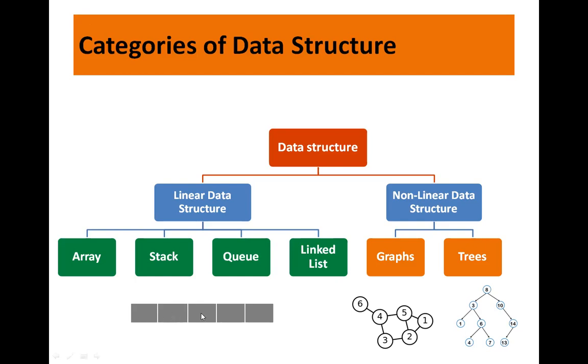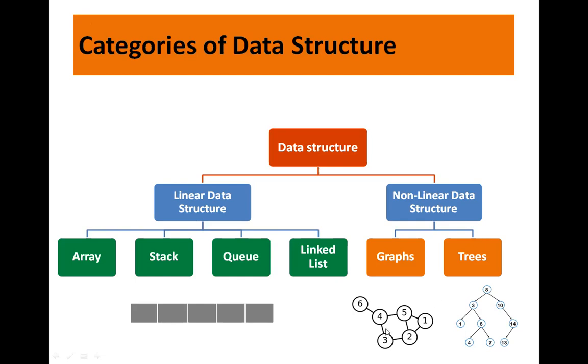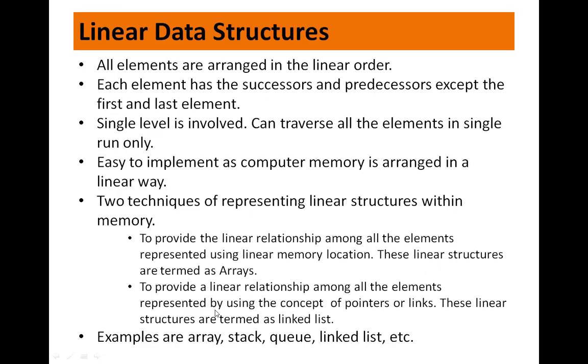If this is the item, then this is a predecessor and this one is the successor. Fine. There is a single level. In case of linear data structure, a single level is involved. Why? Because this is a single level, whereas here it has multiple levels. So we can traverse all the elements in a single iteration. And it is easy to implement as computer memory is organized in a linear way.